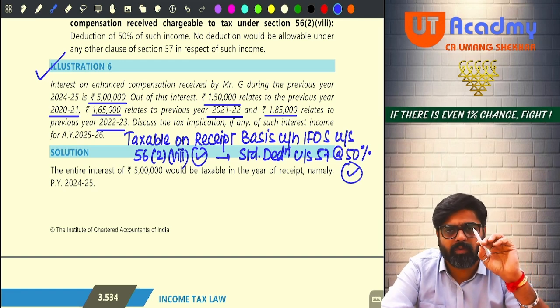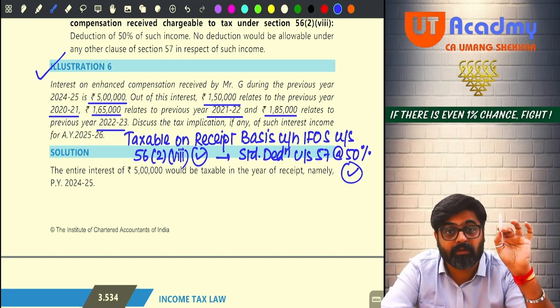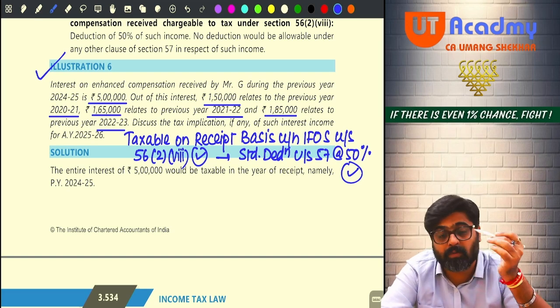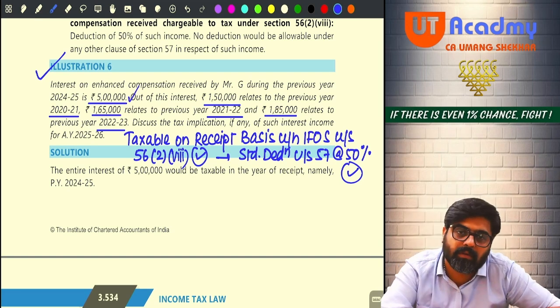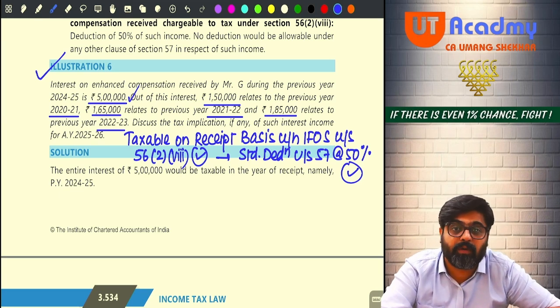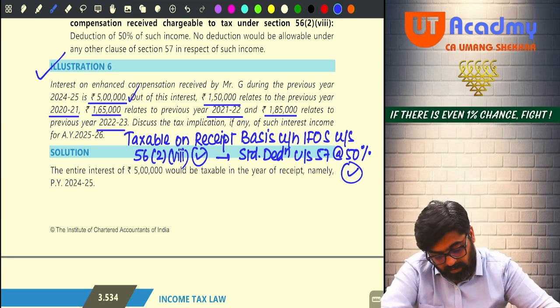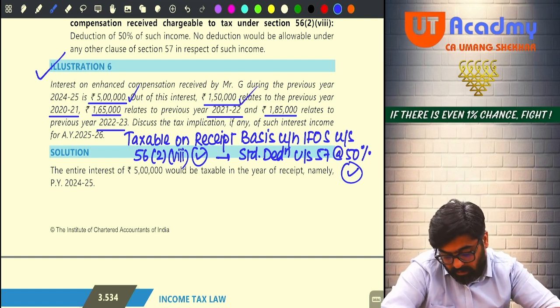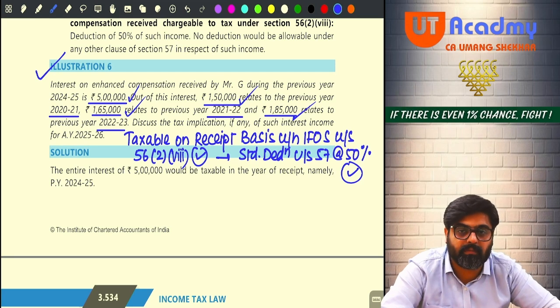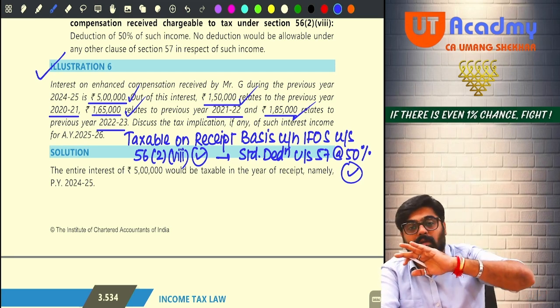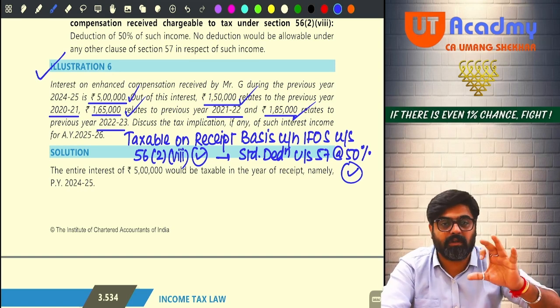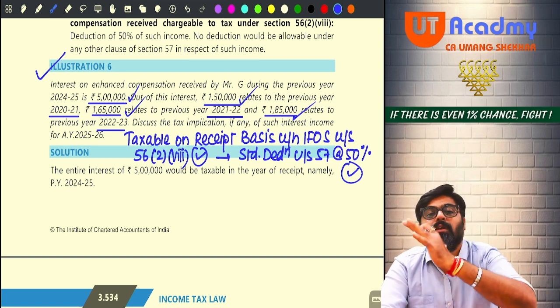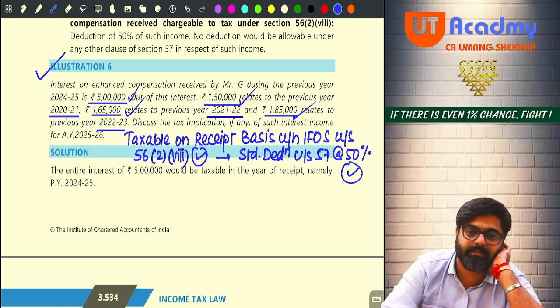Whatever interest on enhanced compensation or compensation you are receiving in this year, how much was the amount? 5 lakhs. Out of this 5 lakh, the interest for 2021 was 1 lakh 50. Interest for 21-22 is 1 lakh 65. And interest for 21-22 is 1 lakh 85. So for the earlier years, this interest relates to those years. That entire interest is coming in this year.